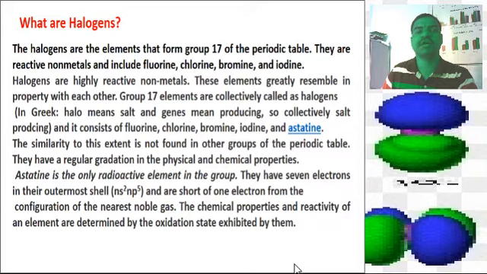They have 7 electrons in their outer shell, that is ns2 np5, and are short of 1 electron from the configuration of the nearest noble gas. The chemical properties and reactivities of an element are determined by the oxidation states exhibited by them. And this is the whole information on the halogens.